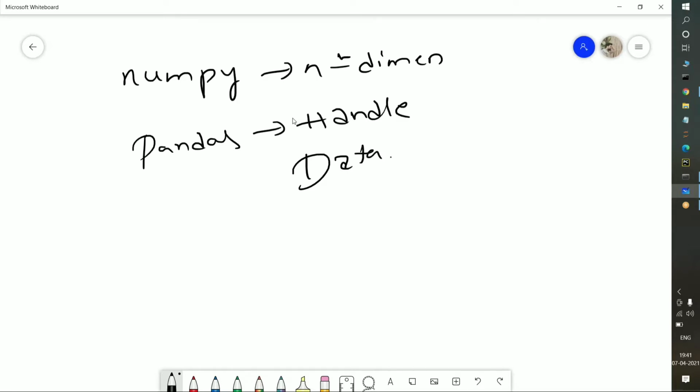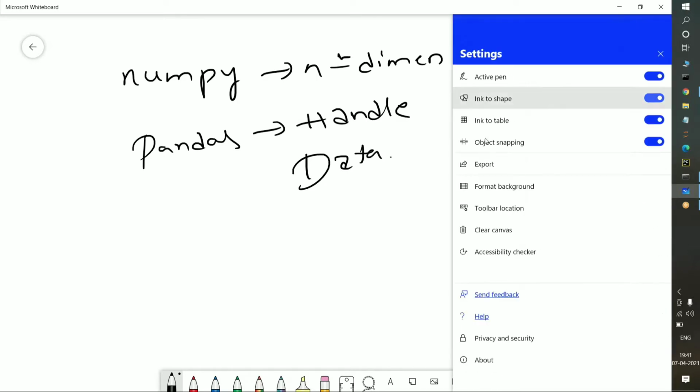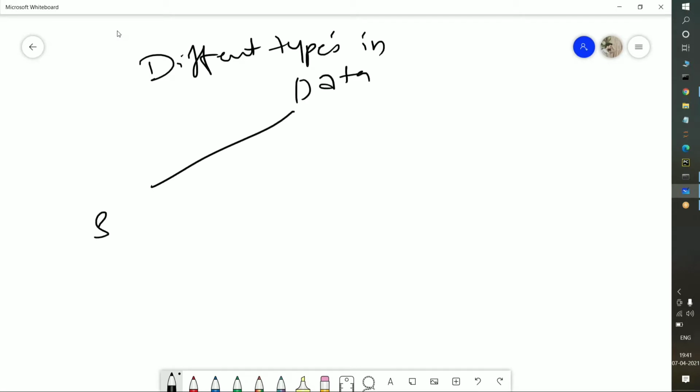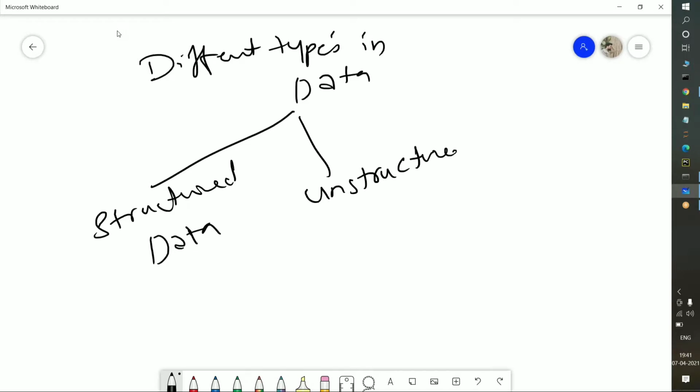So here you need to understand one thing. What are the types of data? And how can we handle the data with the help of Pandas? There are different types of data. The first is known as structured data, and the second is unstructured data. So there are two types of data: one is structured data and another one is unstructured data.